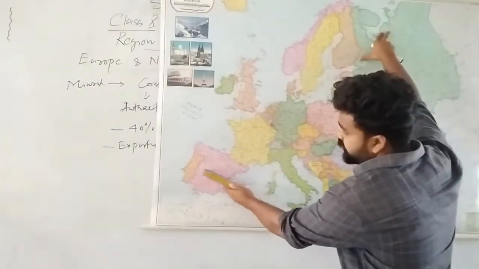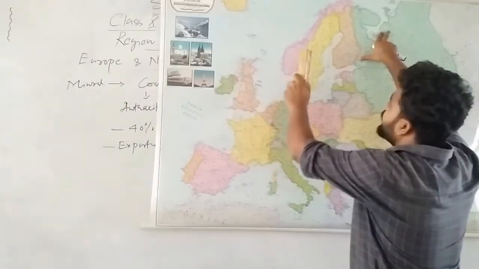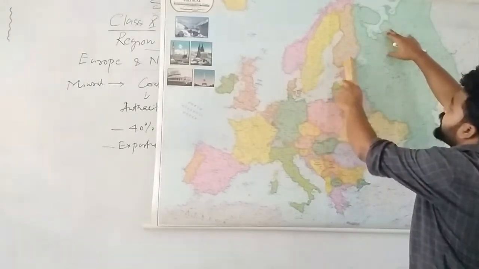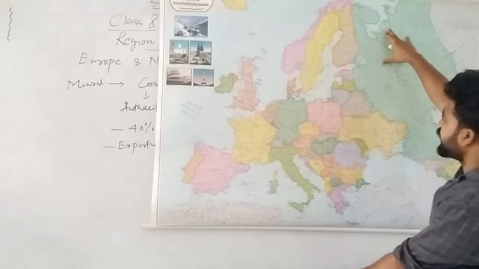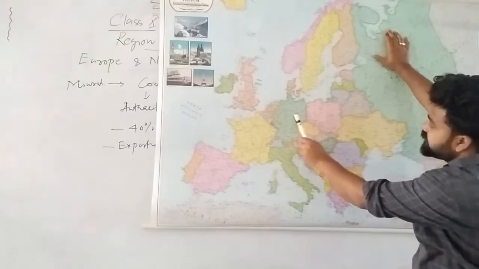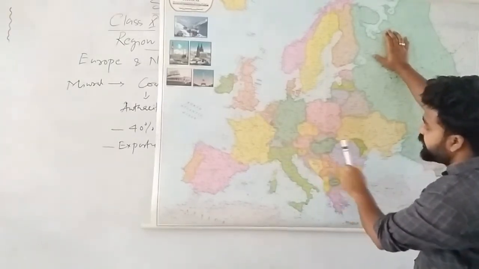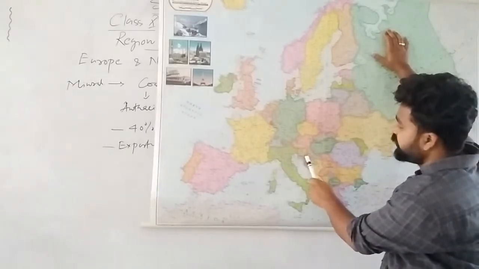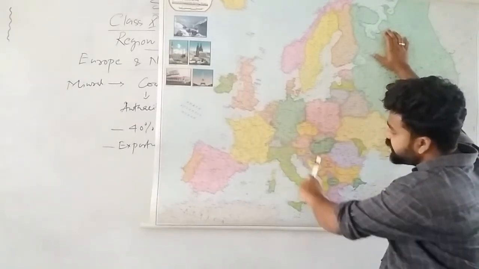First start from here. Portugal is there, Spain is there, France, this is Ireland, this is United Kingdom, Norway, Oslo, Sweden, Stockholm, this is Finland, Helsinki is the capital. Estonia, Latvia, Lithuania, this is Belarus. This is Poland, this is Germany, this is Belgium, this is Netherlands, this is Czech Republic, Austria, Hungary, Romania, the Danube flows through here. Again this Croatia, Slovenia, Italy, Switzerland. All the Alps, Carpathian, Caucasus, Pyrenees mountains are like this.